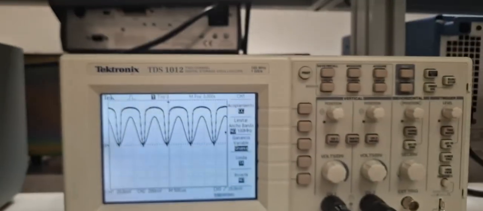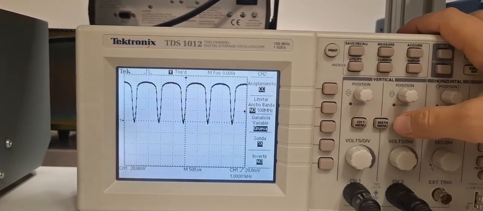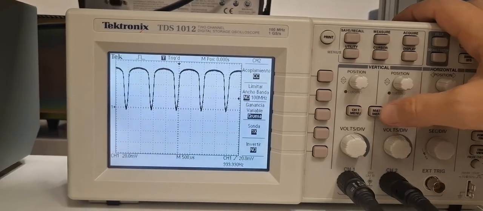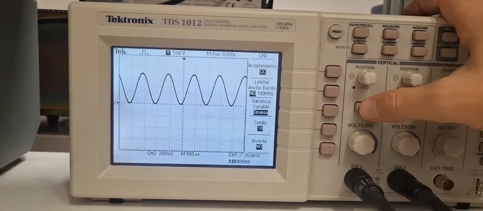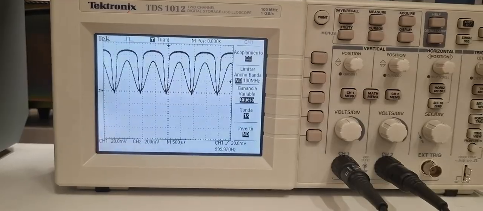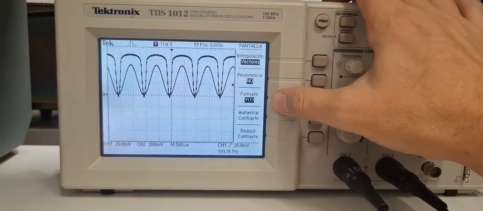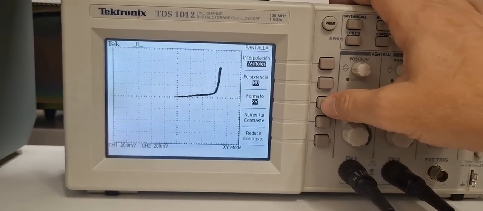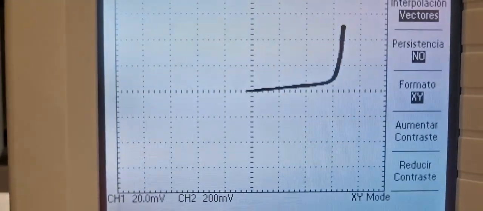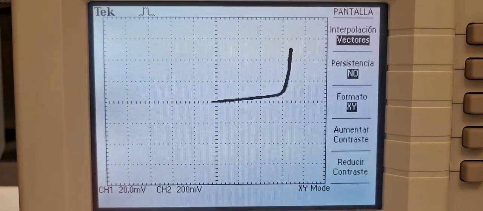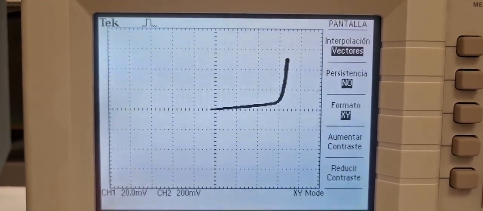So I have these signals on my oscilloscope. This one is the voltage between base and emitter. This other one is the input signal. So I visualize both of them, and then I go to display, and I change from versus time to XY, so one channel as a function of the other. And I see here basically the exponential function of my PN junction between base and emitter.